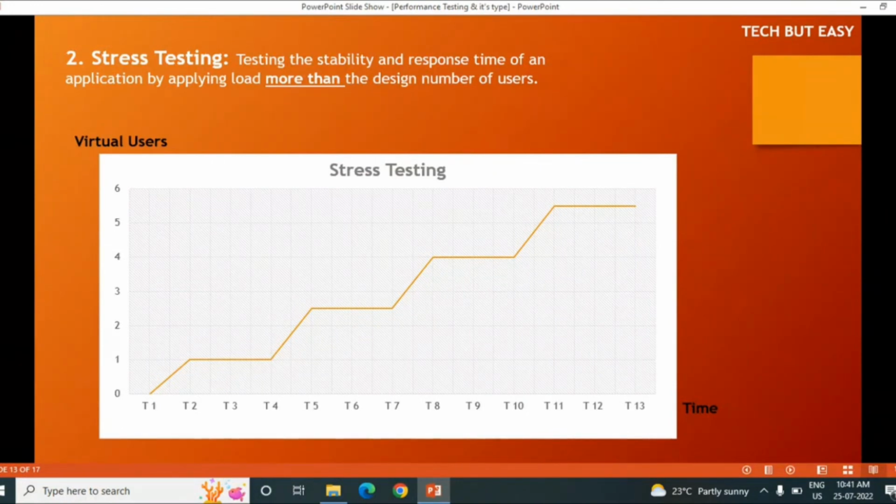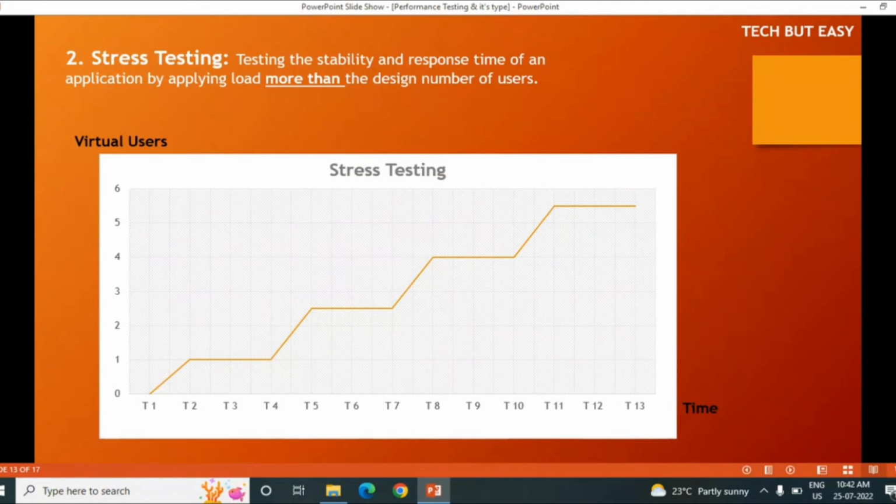But in stress testing, if the customer requires 100 users, we will check 150 users and 200 users, means we apply 1.5x or 2x load, and we will check what the response of my application will be, how many APIs are taking more time and how much time they are taking.